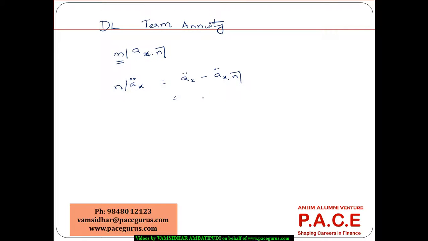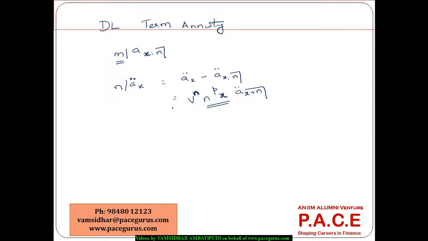The probability that the person is alive at age x plus n, and when he is alive at that age, what he is going to receive at that point is the same as a_x+n. But this is n periods down the lane. If I want to find the present value of that, what he is receiving is nothing but v power n times n p x, multiplied by a_x+n.